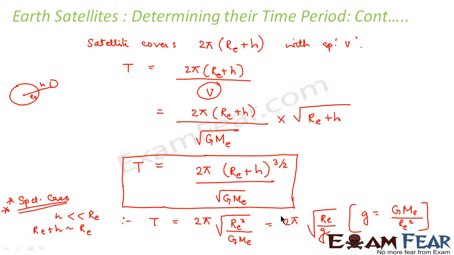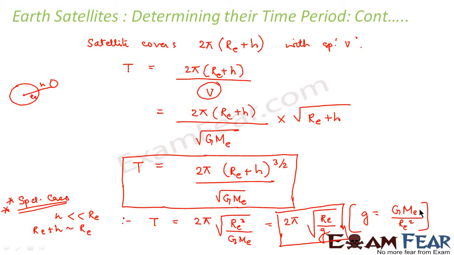So using that we can write this. So this will become the time period in case h is very much less than RE. That means if this satellite is very close to the surface of the Earth, in that case we will arrive at this solution.